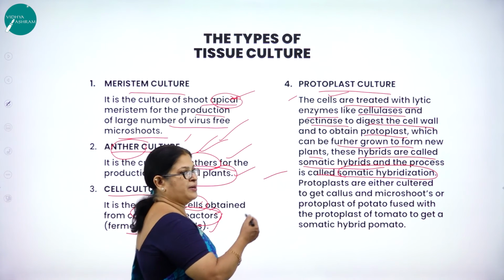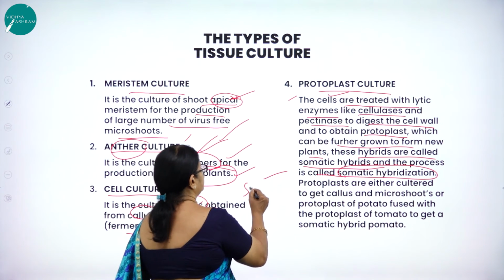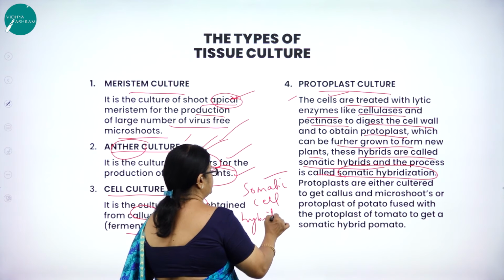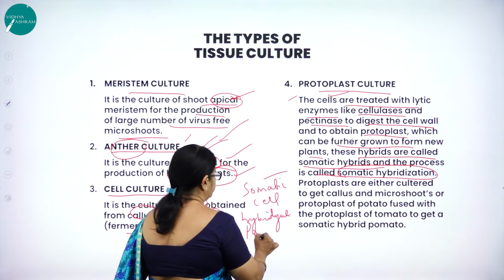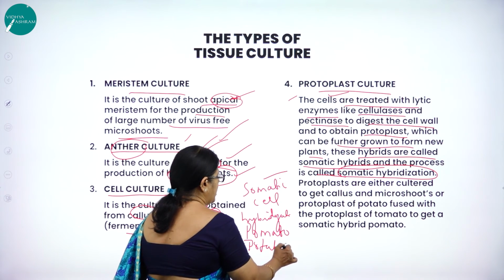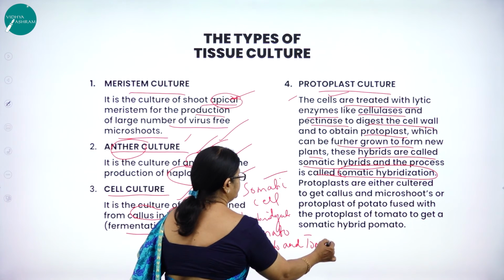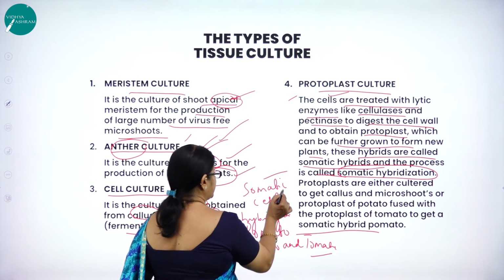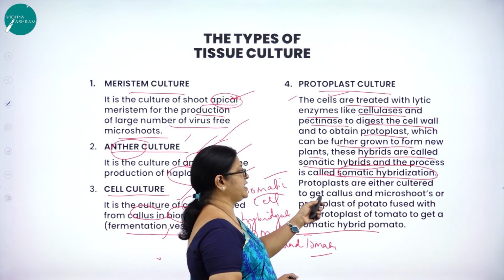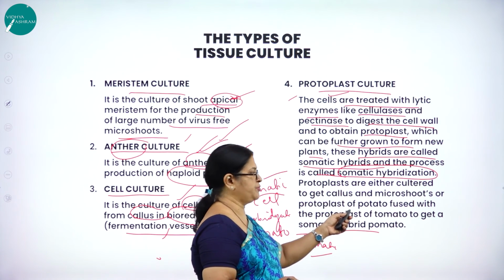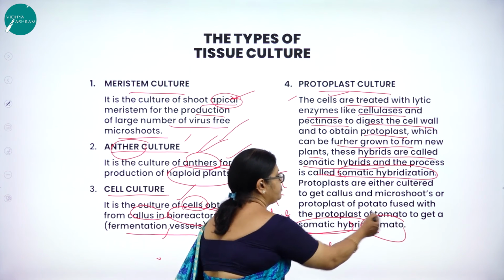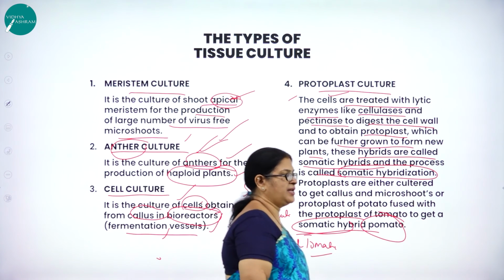I think you might have come across the plant that is produced through somatic hybridization. Somatic cell hybridization is pomato. Production of pomato through what? Through potato and tomato. It is a classical example for what? Somatic cell hybridization. So what is somatic cell hybridization? Protoplasts are either cultured to get callus and microshoots, or protoplasts of potato are fused with the protoplasts of tomato to get a somatic hybrid called pomato. So a very good example for somatic cell hybridization.